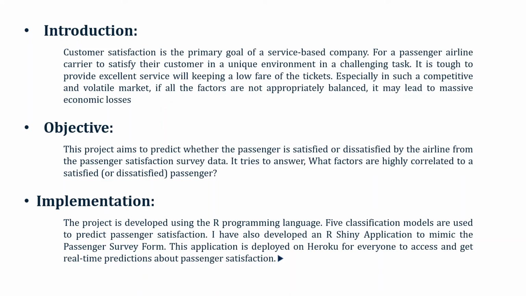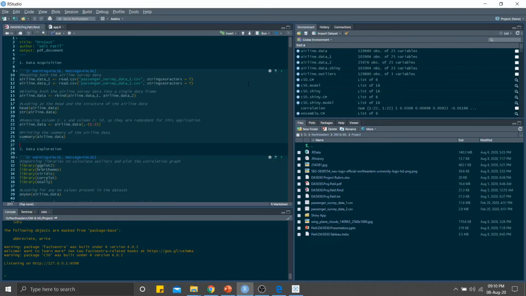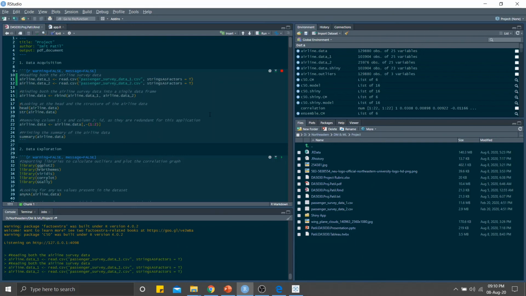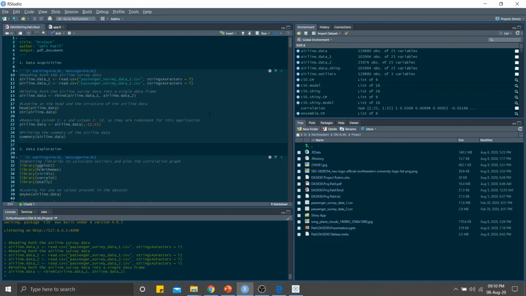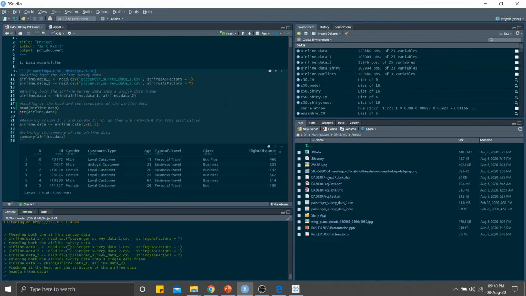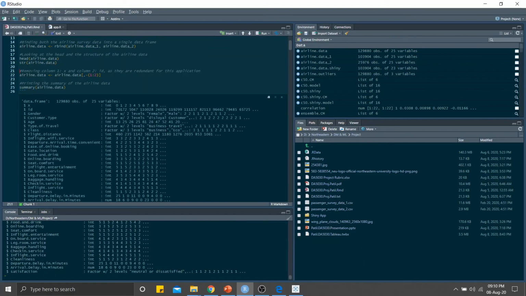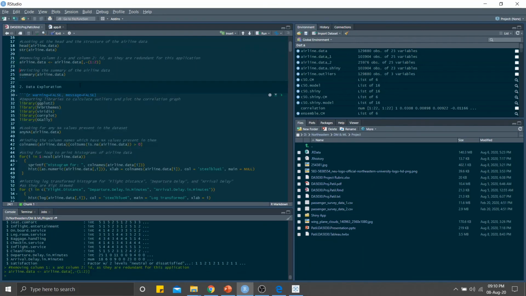Open the RStudio app. Coming in the RStudio app, you can see that I have imported two different data sets, as earlier the data was divided into test and train.csv files. First I imported both of these data sets, then I applied the rbind function to both of them and made a union of those data sets. Then I printed the head of the data set to see if all the data is imported correctly. Looking at the structure of the dataset, you can see that the X and ID columns are unnecessary, and the first thing I am going to do is remove both of these columns. So yes, next step is removing both.